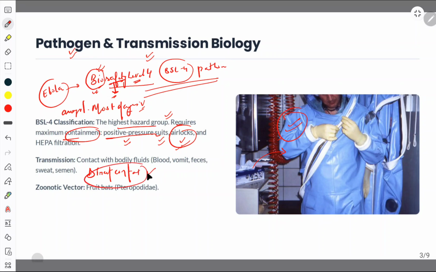It is having a direct contact, so contact with bodily fluids such as blood, vomit, feces, sweat, semen, urine, and also breast milk. Along with this, the infected person's fluids.